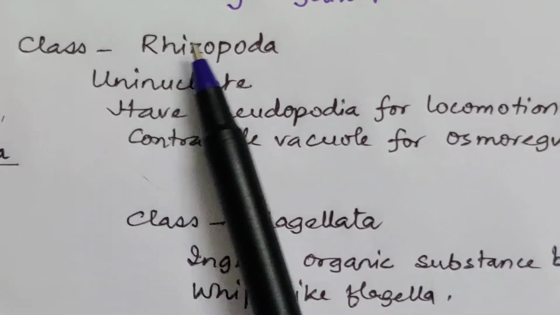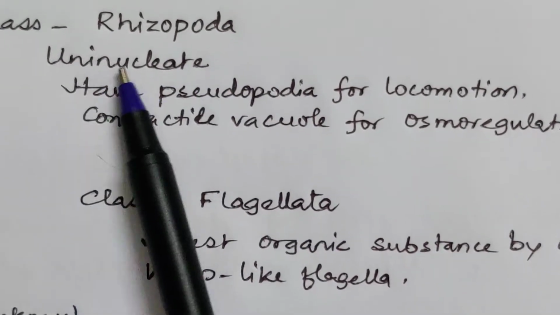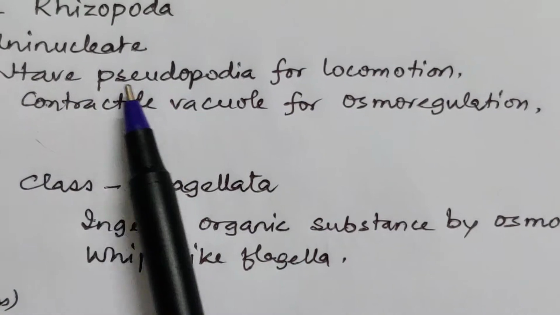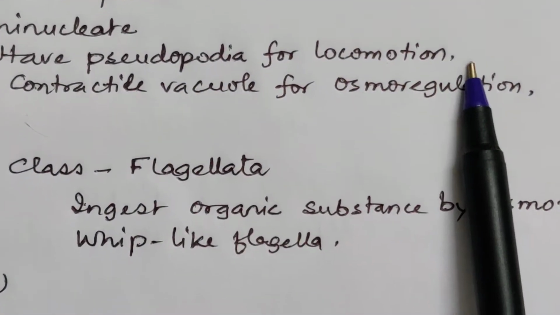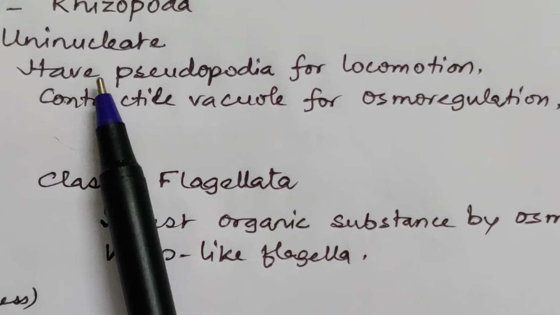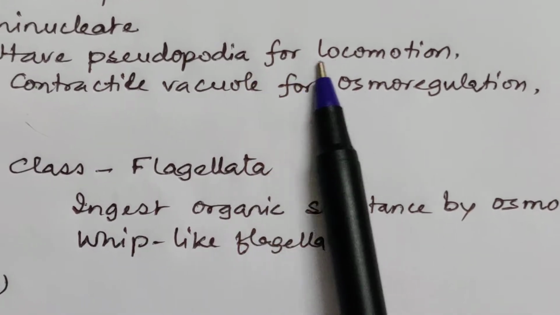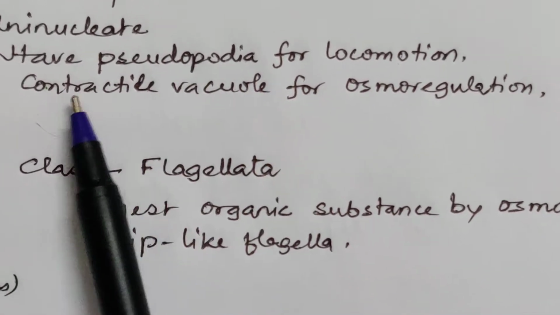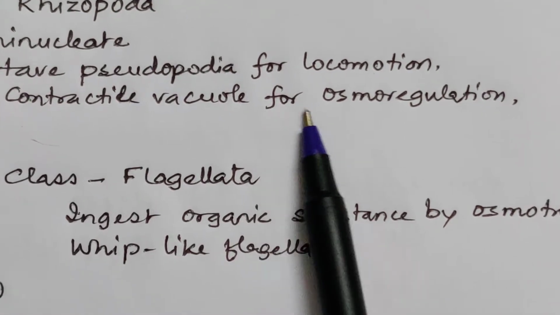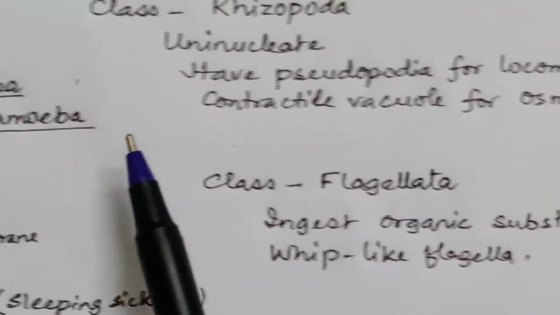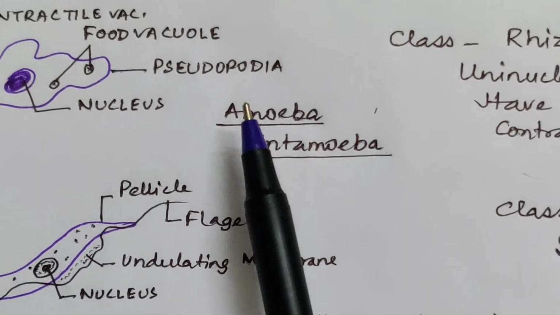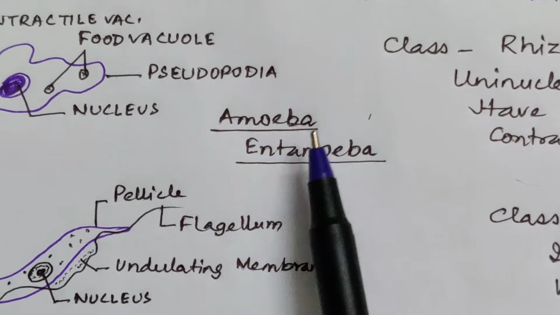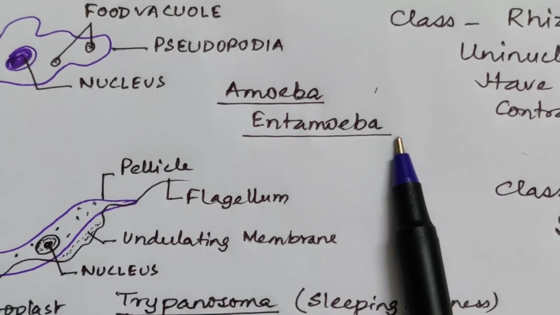Now, class Rhizopoda, they are uninucleate organisms, only one nucleus. They have pseudopodia for locomotion. Whenever they want to go from one place to another, they produce a pseudopodia. Pseudo means false and podos means feet. Contractile vacuoles are used for osmoregulation. Now here there are 2 examples, amoeba and Entamoeba histolytica.